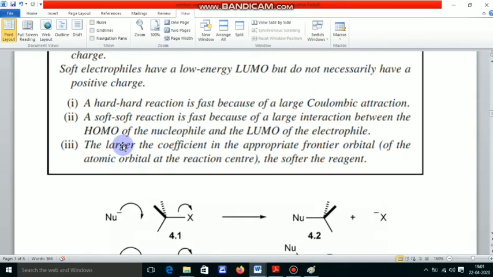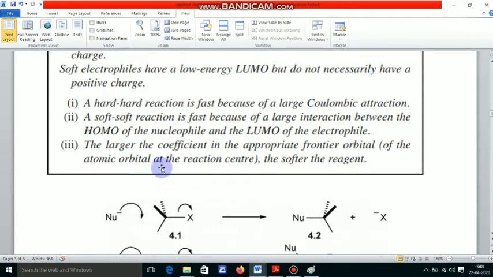Now, we also know a hard-hard reaction is fast because a large coulombic interaction is involved. A hard-hard combination is fast because a large coulombic attraction operates there. A soft-soft reaction is also fast because of the large interaction between the HOMO of the nucleophile and the LUMO of the electrophile. This is mainly common for organic reactions, and the other is common for inorganic type reactions.